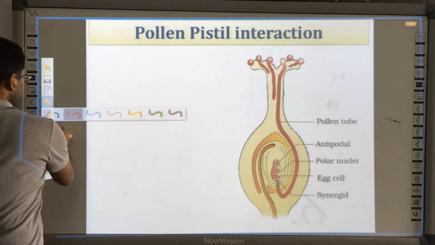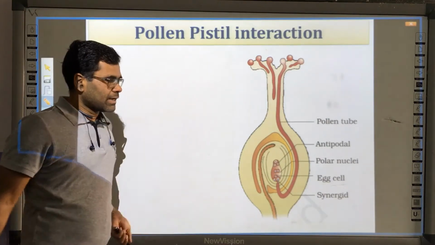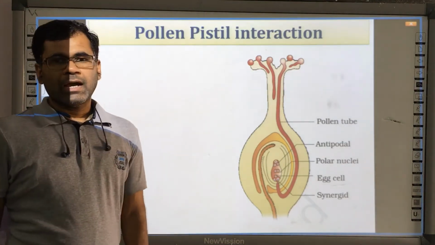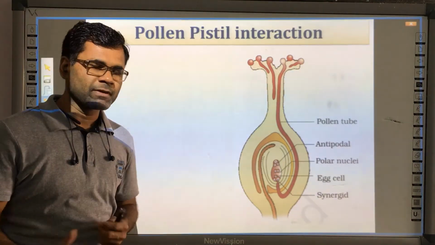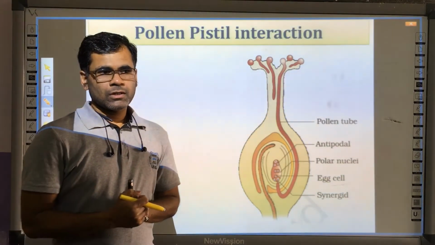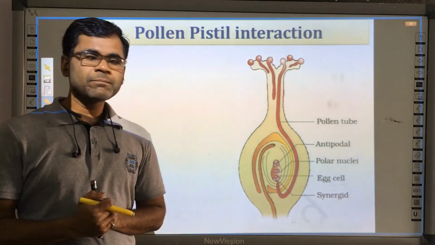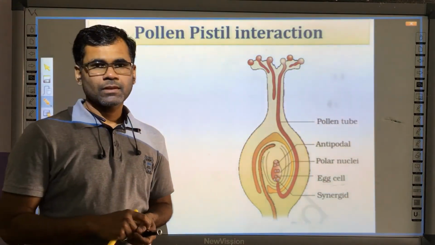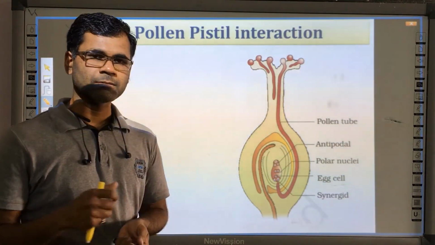Now, next we are moving to a very important part. Just before double fertilization, it is very important to check the compatibility, as so many times we have discussed this term compatibility.